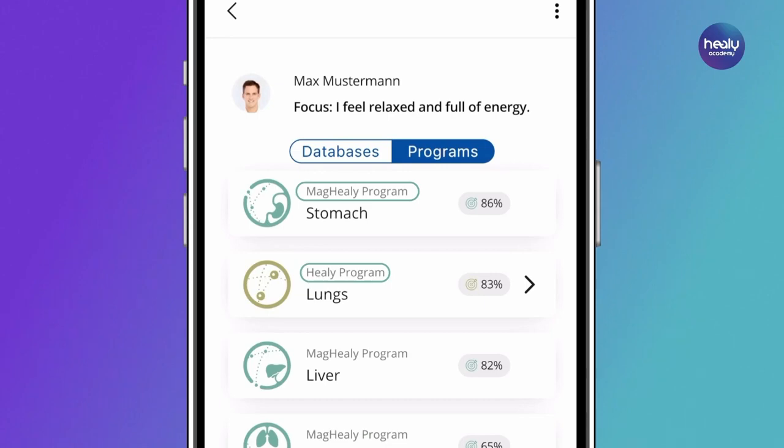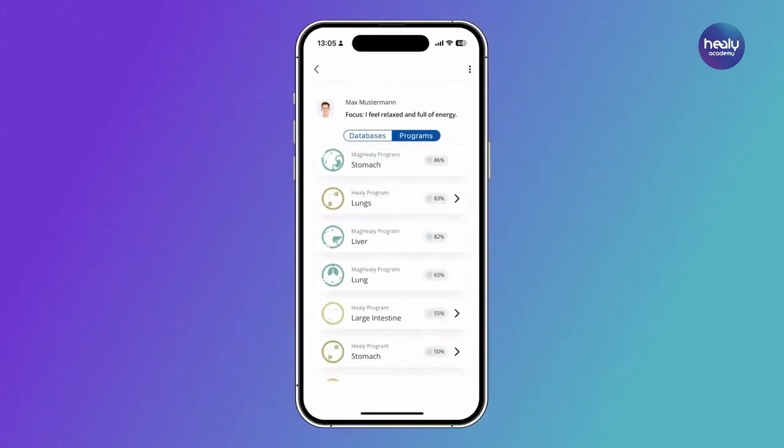In addition, you can combine the benefits of the MagHealy Meridian programs based on traditional Chinese knowledge with those of the Healy Meridian programs that have been expanded by Dr. Voll's more recent Western research.